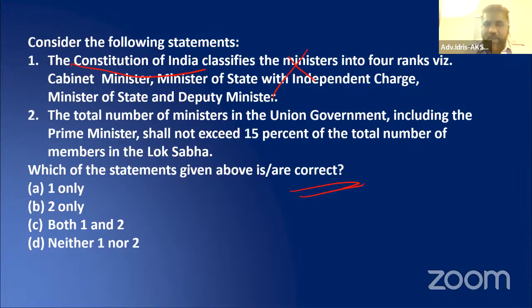The second one: the total number of ministers in the union government, including the prime minister, shall not exceed 15% of the total members of Lok Sabha. Article 75(1A), the 91st Amendment Act brought this. So it is crystal clear, 2 is right and B is right.